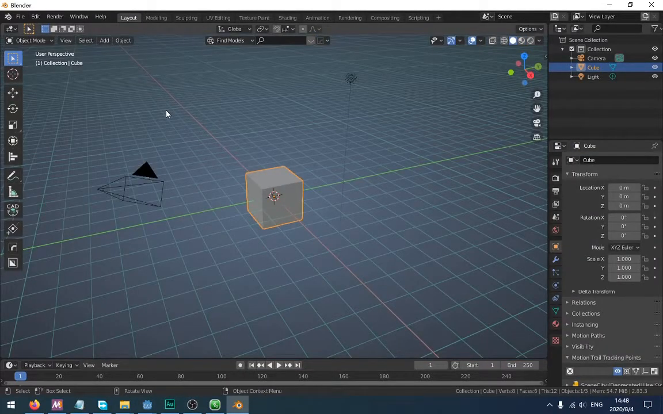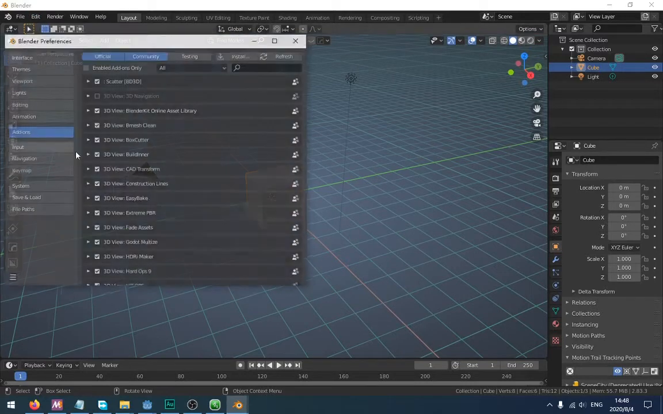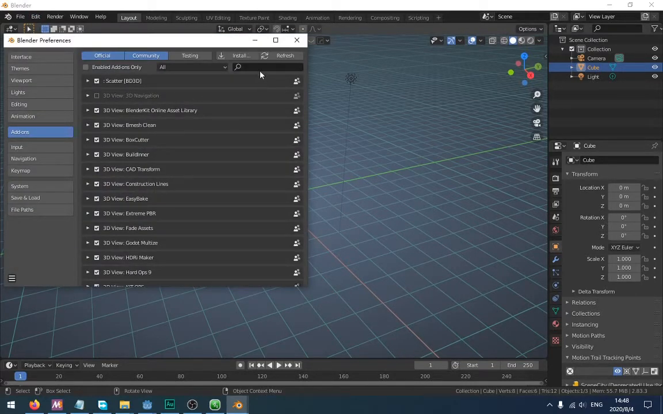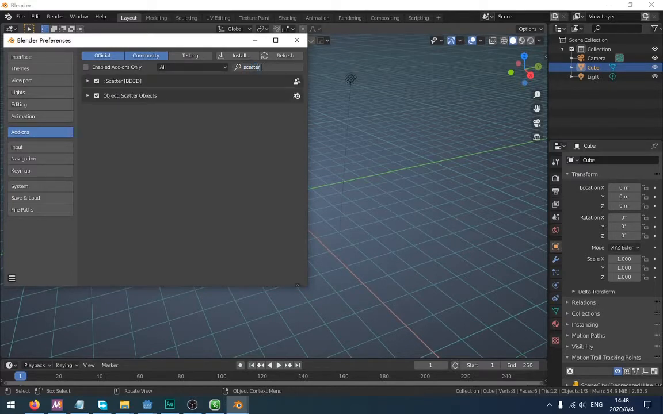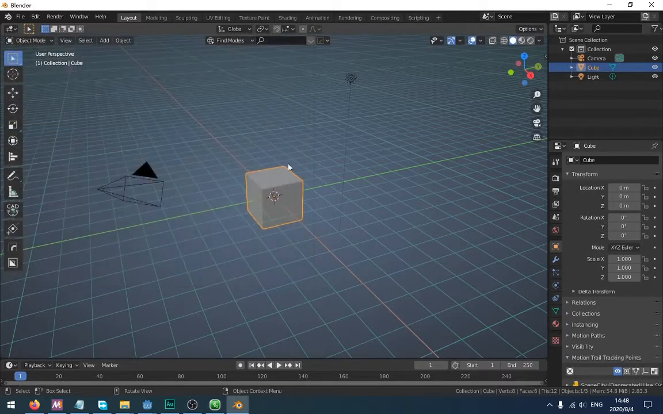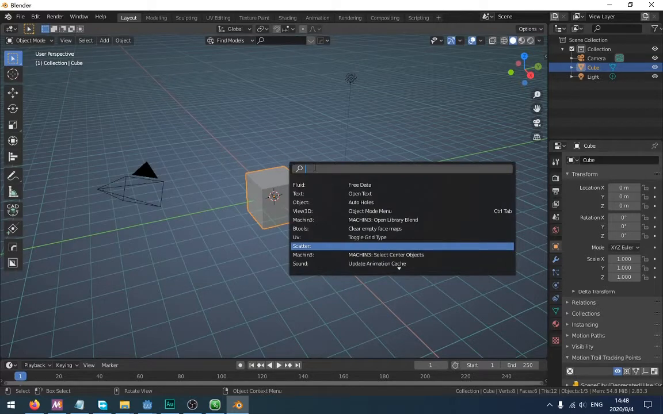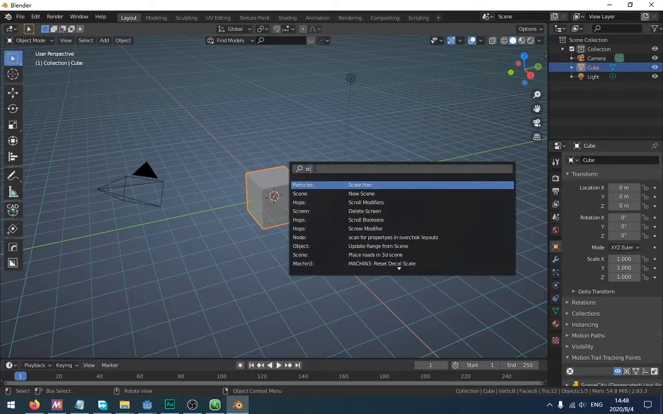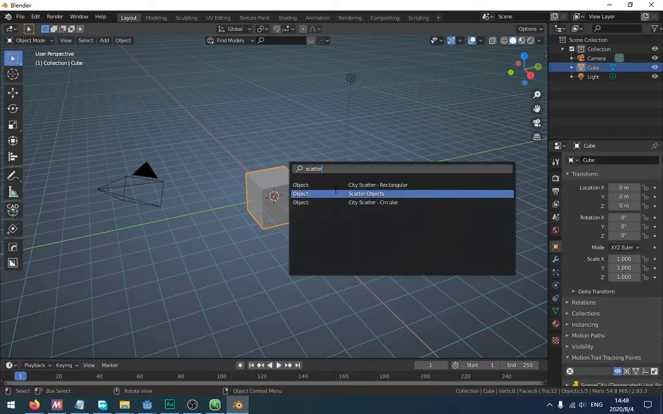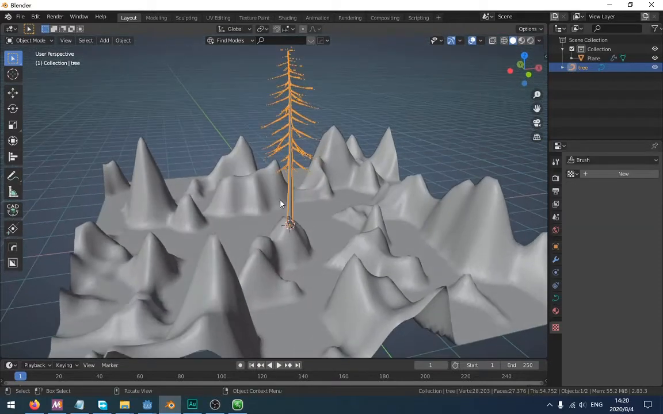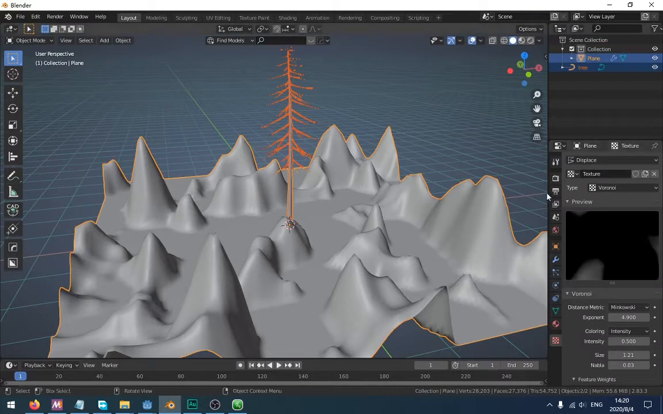First, if you want to scatter objects, you need to enable an add-on that is called Scatter Objects. It's built in Blender. So first, you can find it in here, and you need to enable it. Then you can click F3 and type scatter. So it's here.